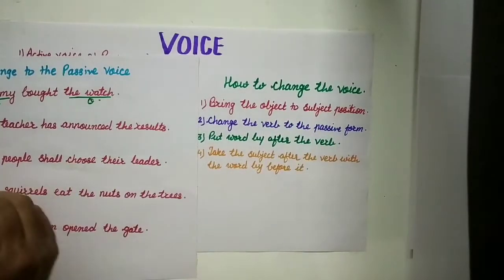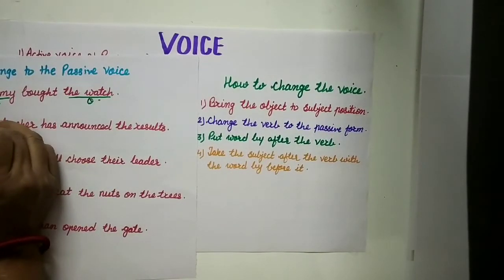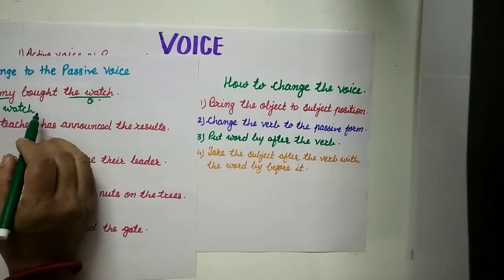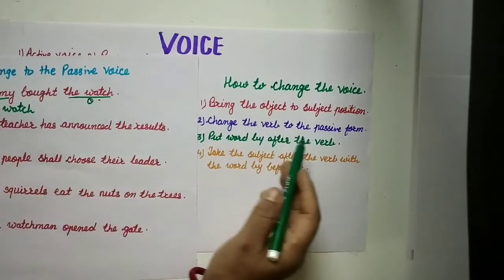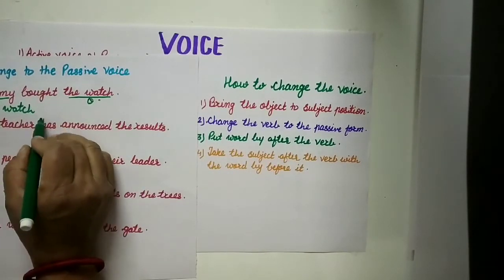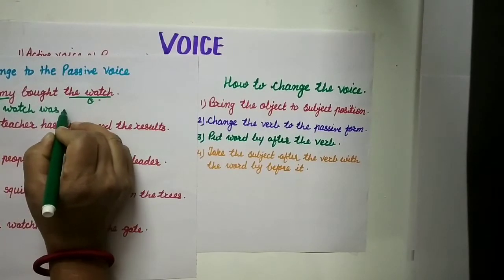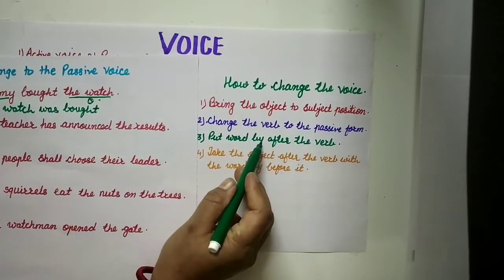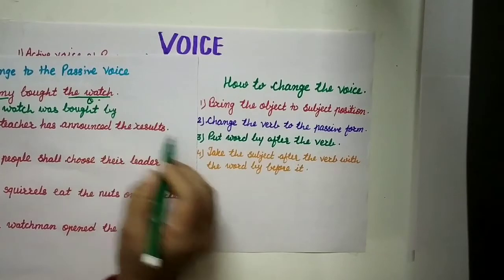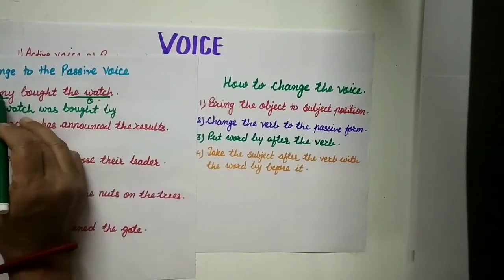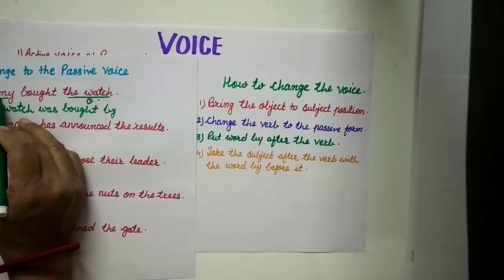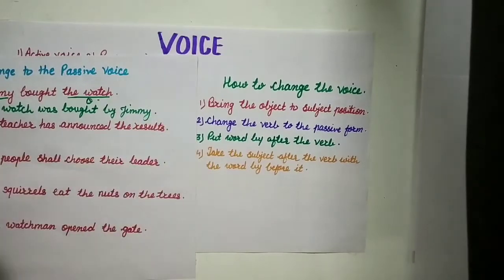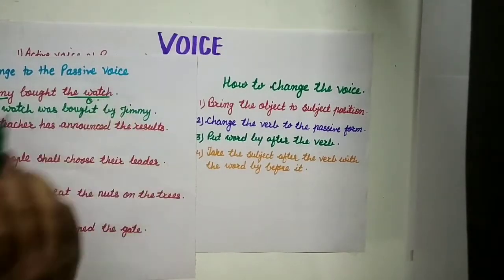So first we write the watch. Now change the verb to the passive form: bought, was bought. The watch was bought. Then put by, and after that take the subject after the verb: bought by Jimmy. This sentence is in the passive voice.